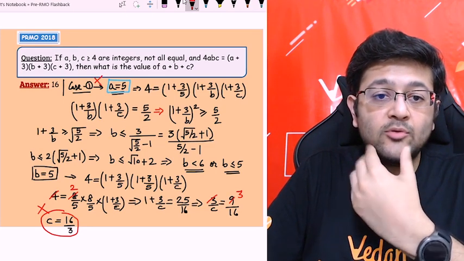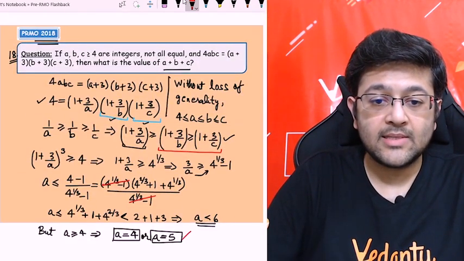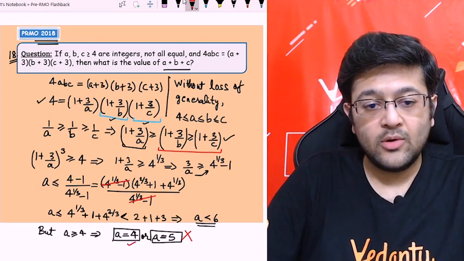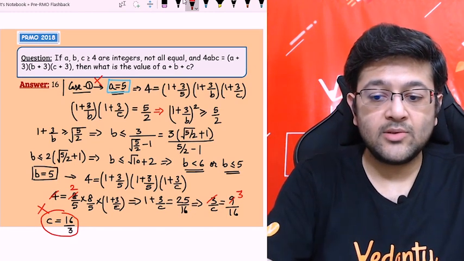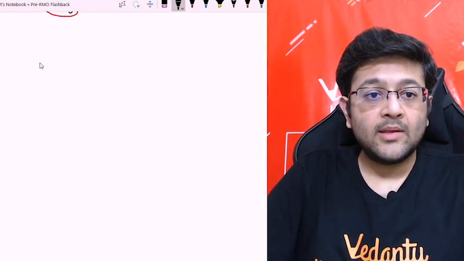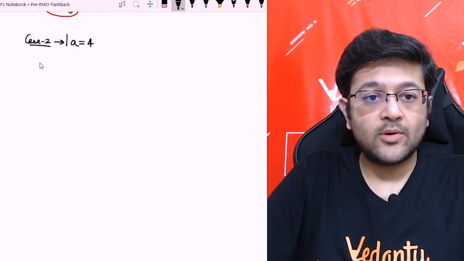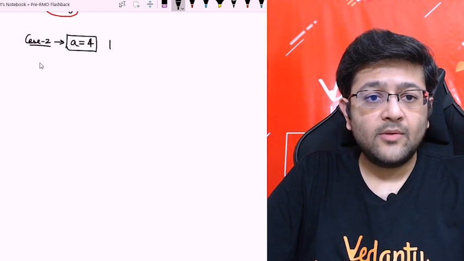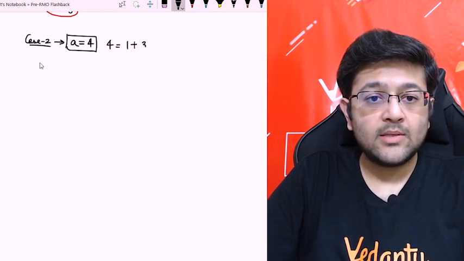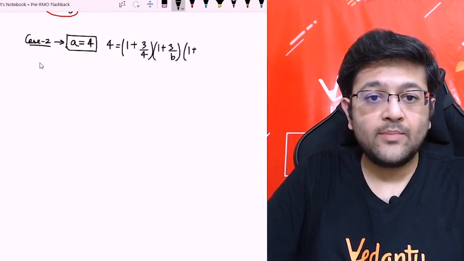So now we have to solve for a equal to 4, which was our other case, right? So this one is cancelled now. We have to solve for a equal to 4. Okay, so let's solve it. I'm a little short on space, so just wait for a second. Now, case 2 is when a is equal to 4. Right? So let's put it in the expression. That is 4 is equal to 1 plus 3 by 4, 1 plus 3 by b into 1 plus 3 by c.